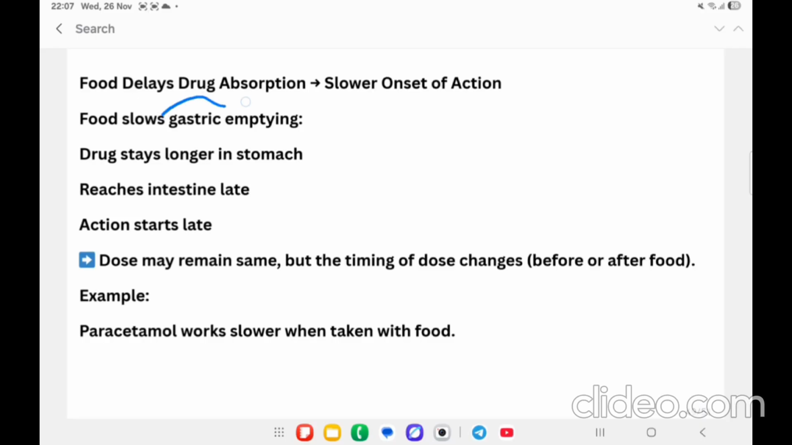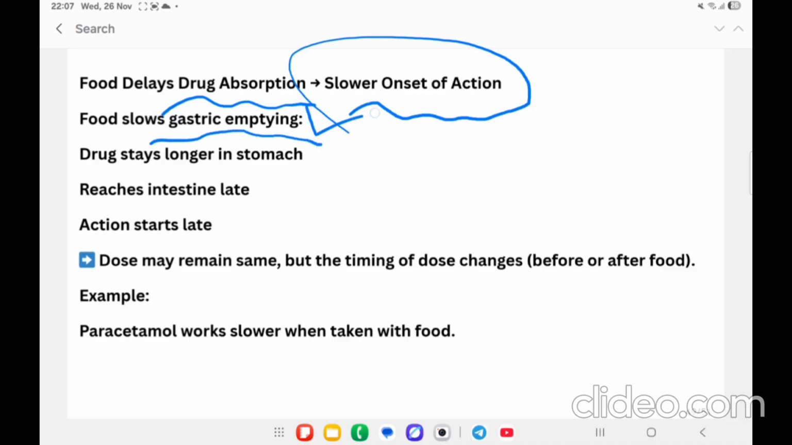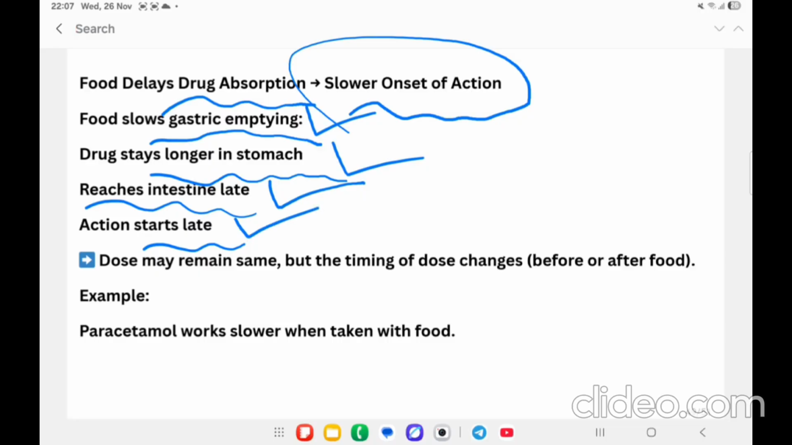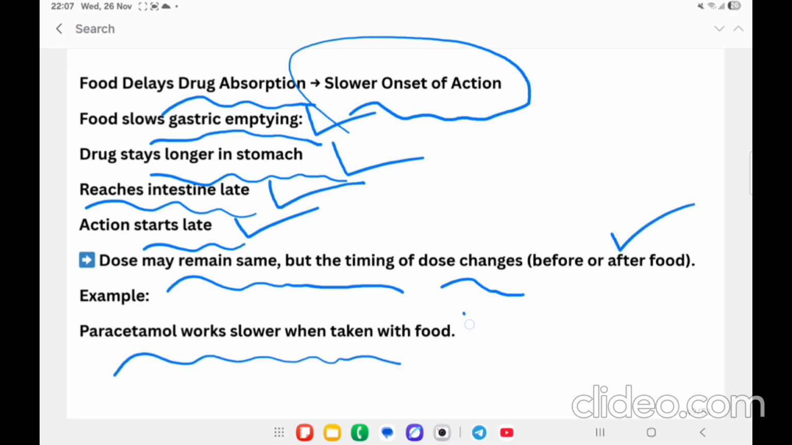Food is going to delay the drug absorption, and it may also slow the onset of action of the drug, because the food is going to slow down the gastric emptying time. The drug stays longer in the stomach, then reaches the intestine very late. The drug action starts very late. Then the dose may remain the same, but the timing of the dose changes, before or after the food. Example, paracetamol works slower when taken with food.